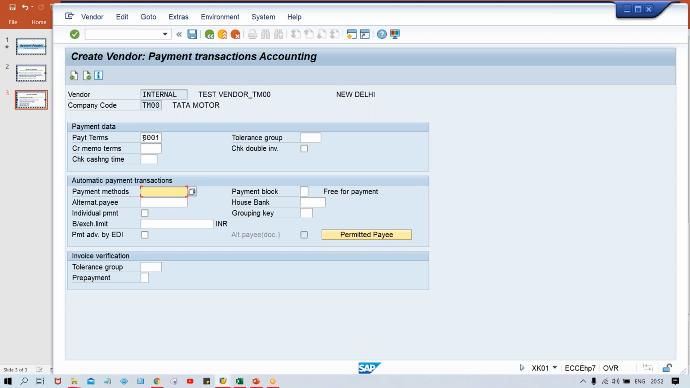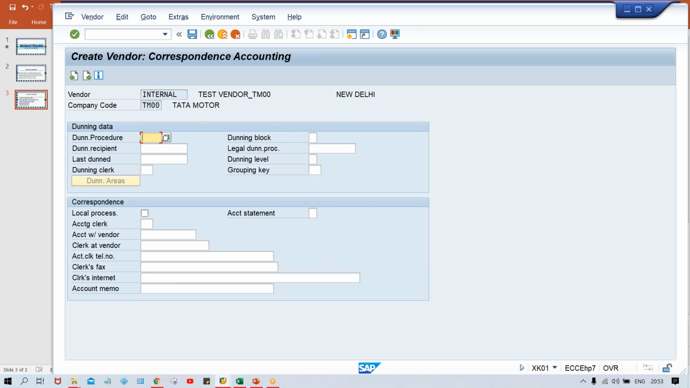So right now, what is happening, guys? Give standard payment terms 0001 for the time being. Okay. Once I cover this topic, then you guys will come to know how to set up terms of payment and what is the logic behind the setting of this terms of payment. So right now, use standard one. Press enter. Dunning procedure.